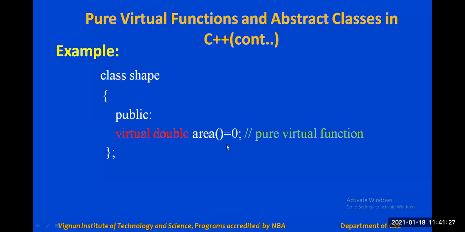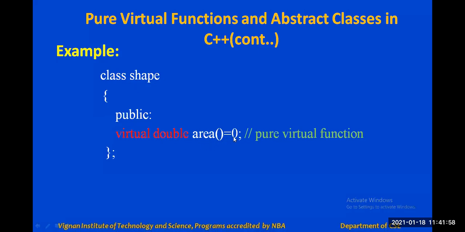is a rectangle, we can define the area function by using the rectangle area formula. If the shape is a triangle, we can calculate the area of a triangle. If the shape is a square, we can calculate the area of a square. But shape is a generic term here. We have not given any exact shape, so we cannot clearly define which geometrical shape's area we need to calculate.